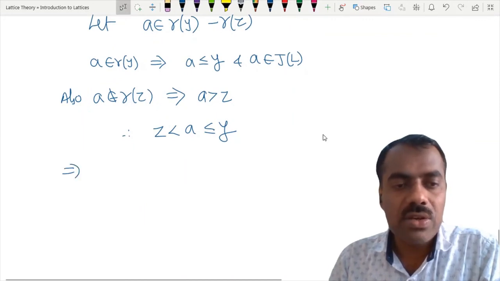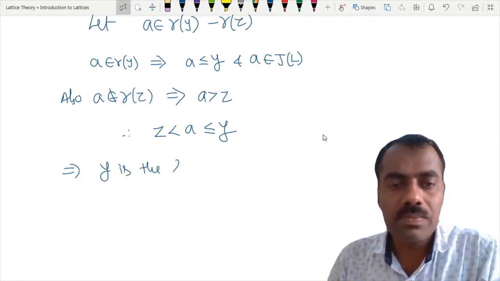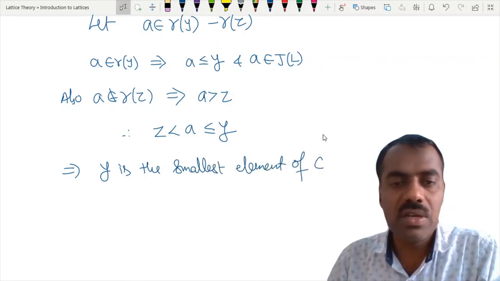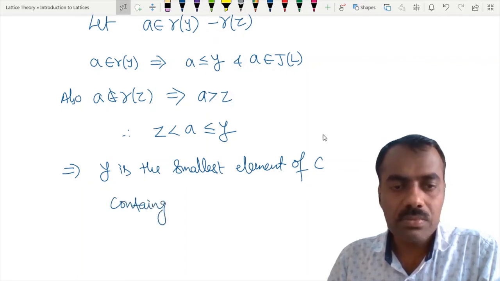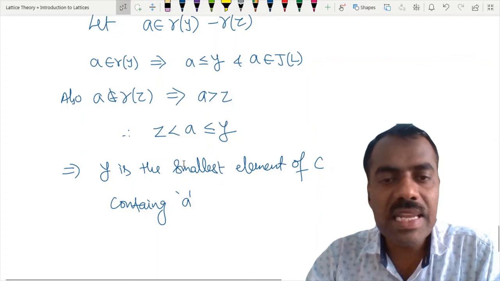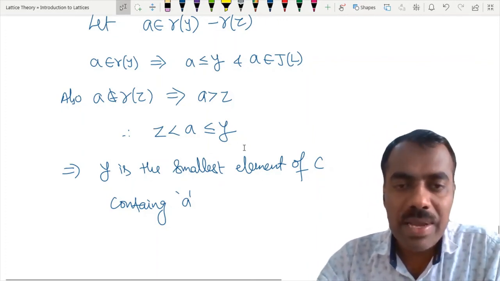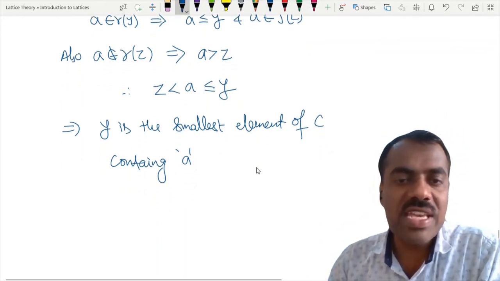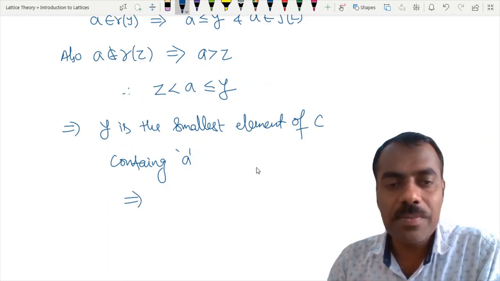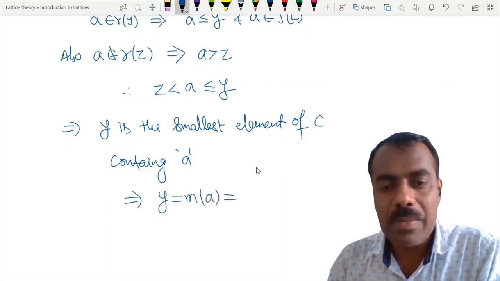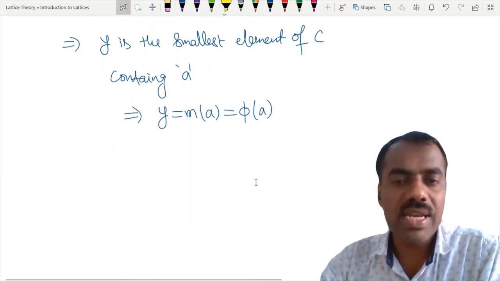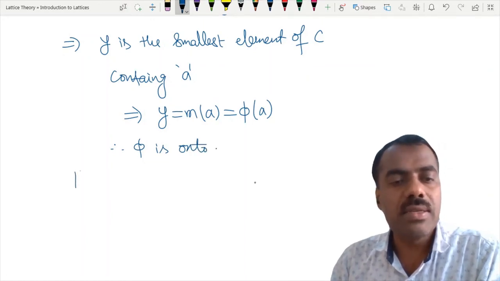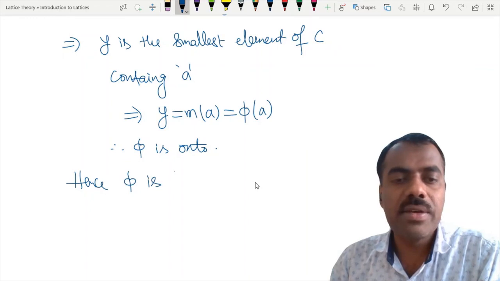This implies Y is the smallest element of C containing this A. Is this clear? Why is Y the smallest element of C containing A? Because the element just before Y is Z, but Z does not contain A. Therefore, Y is the smallest element containing A. This implies Y is equal to M of A, but M of A is nothing but phi of A. That shows that phi is onto. Hence, phi is a bijective map.